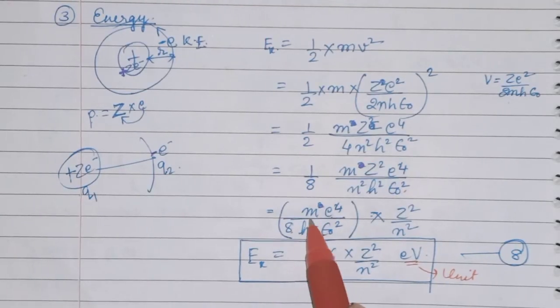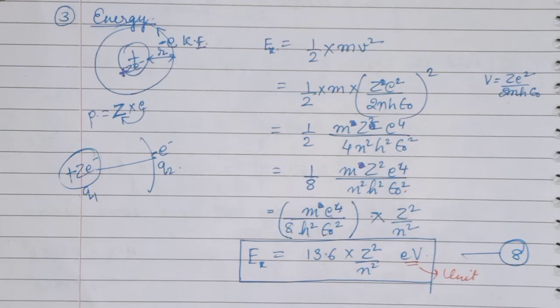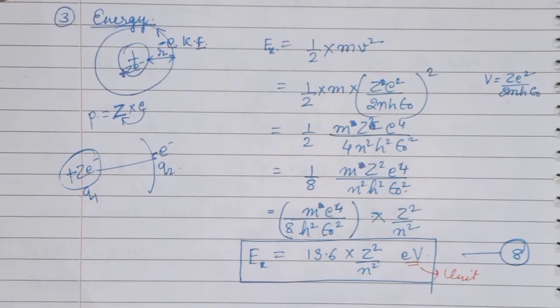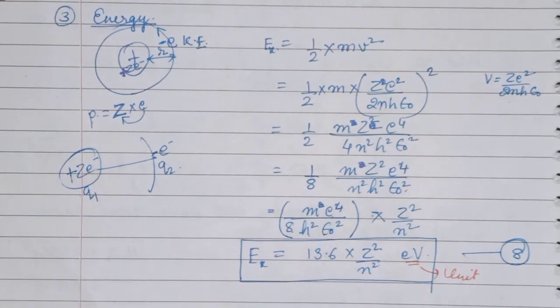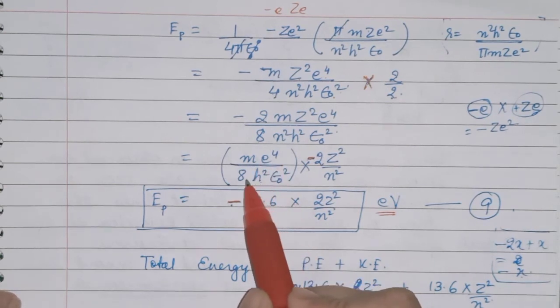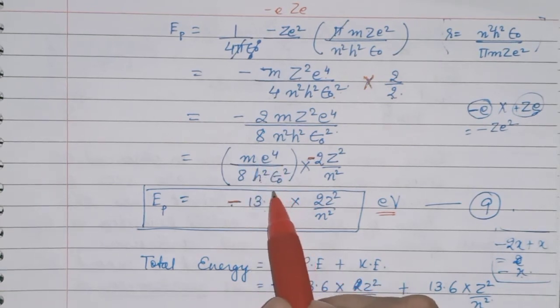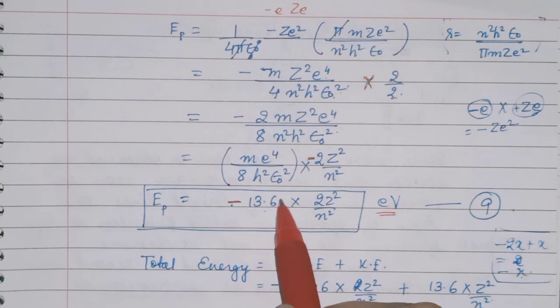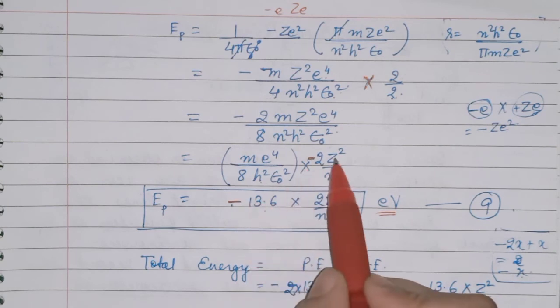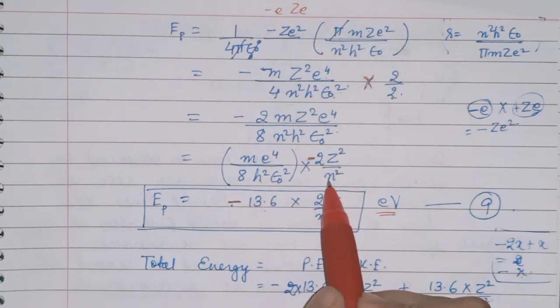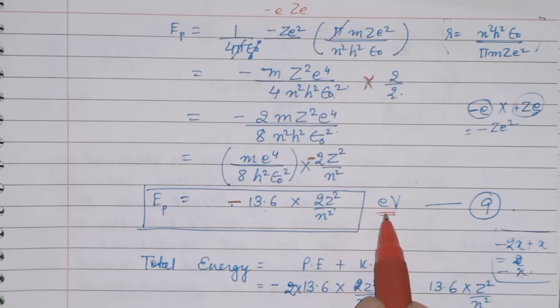See here children, me to the power 4 upon 8 h square epsilon naught square is equal to 13.6. So this value we are using for potential energy also. And this minus will come here, 2 Z square upon n square. This is electron volt.